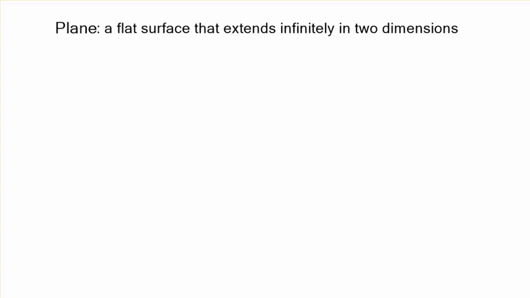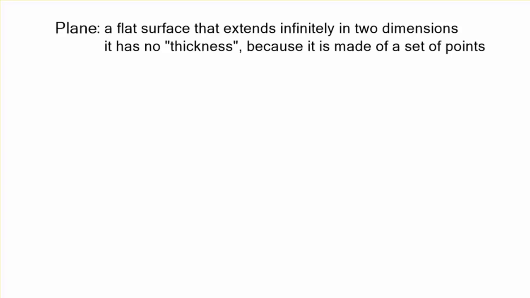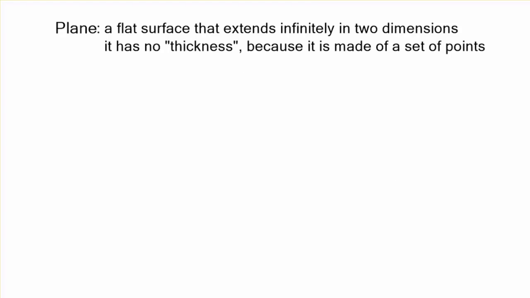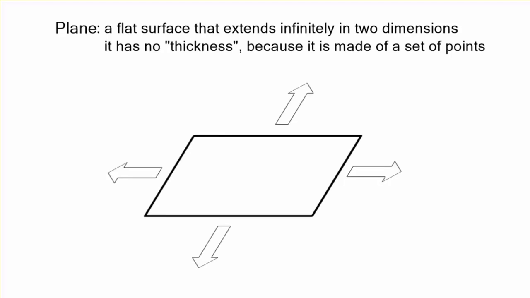And this brings us finally to a plane. Now, a plane is a flat surface that extends infinitely in 2 dimensions. It has no thickness because it's made up of points. Again, points have no size. Now, we can draw it like this. It looks kind of like a piece of paper. It extends left, right, up, and down. But it's usually drawn like this to show that it's in 3-dimensional space. It's kind of like it's coming out at you.